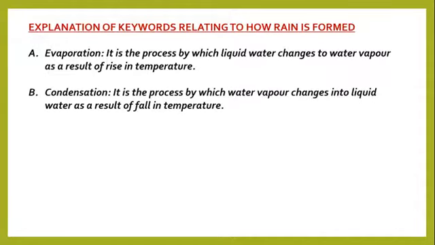Two, when water vapor rises into the atmosphere and temperature begins to fall, we have what we call condensation. It is a process by which water vapor changes into liquid water as a result of fall in temperature. So this is direct opposite to evaporation.